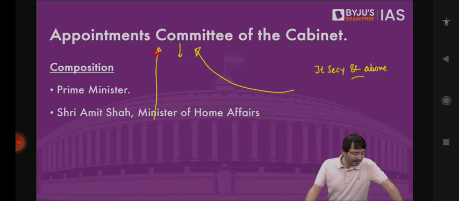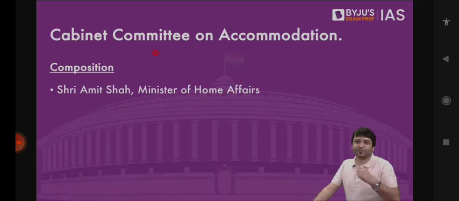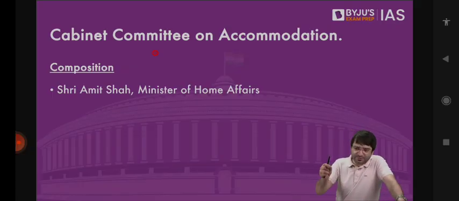Okay? Then we have Cabinet Committee on Accommodation. For example, whether Mr. Raghav Chadda will stay in that bungalow or not, or whether some other bungalow will be allocated to him. Srimati Sonia Gandhi, whether you will stay in that bungalow or some other accommodation will be provided to you. Rahul Gandhi was no longer a member of the parliament.